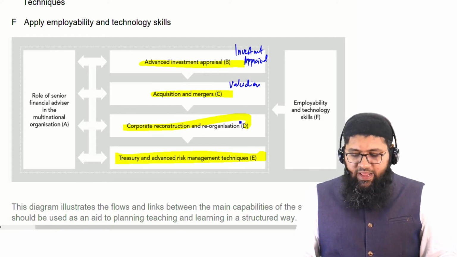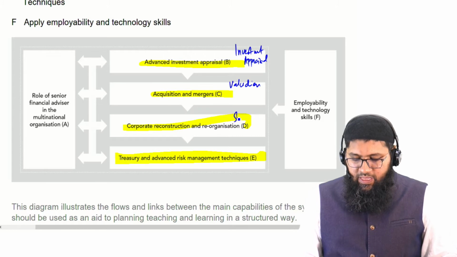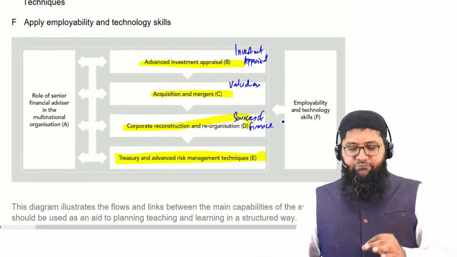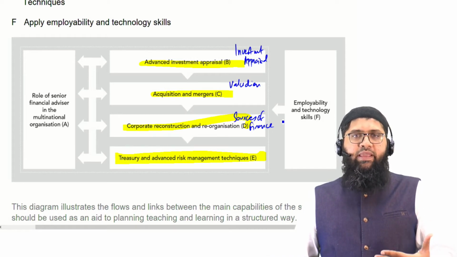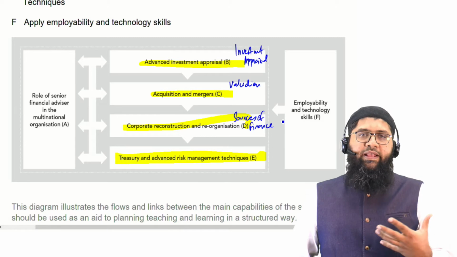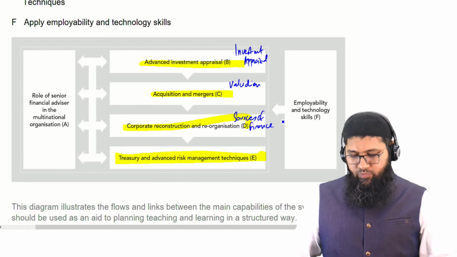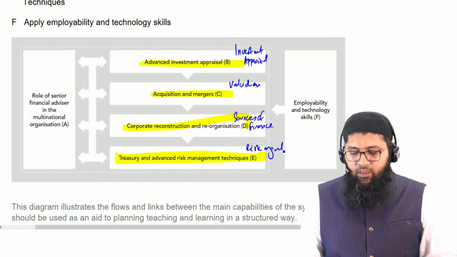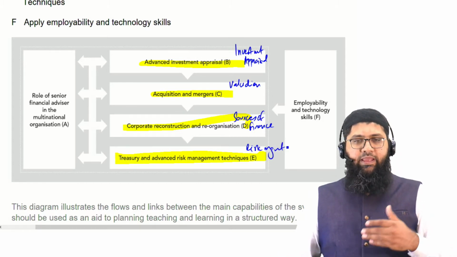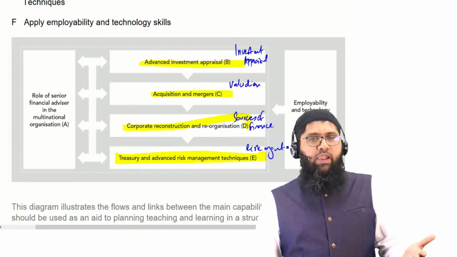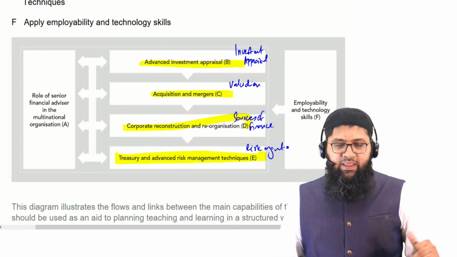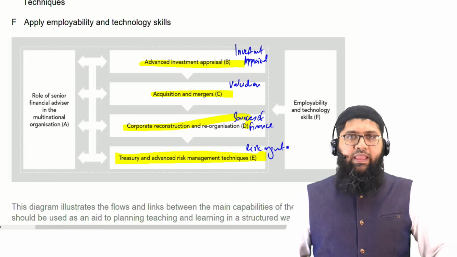You have already studied sources of finance, and these are examined here in the form of corporate reconstruction and reorganization. You already studied risk management, and that is examined at an advanced level, which is treasury and advanced risk management, here at this AFM level.